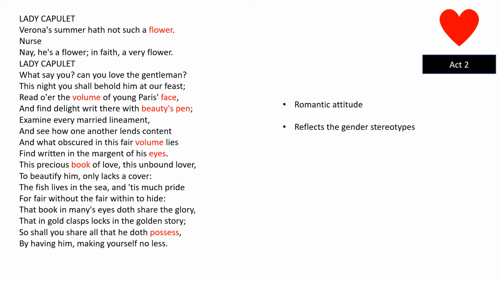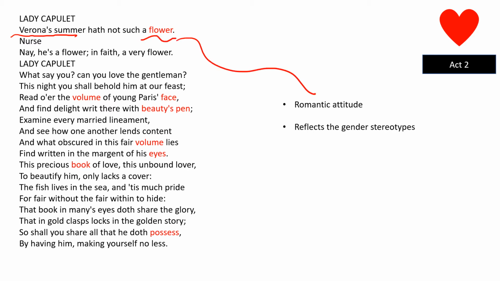Now taking that further, if we have a look at how she behaves later on in that scene, she behaves quite interestingly. So at the beginning she's quite awkward, not quite clear, a bit formal in the way that she talks, but then when talking about Paris, she has this kind of romantic attitude towards Paris. And when we look at the way that she talks about Paris, she's talking about him in a very, very metaphorical sense. "Verona's summer has not such a flower." She sees him as kind of beautiful.